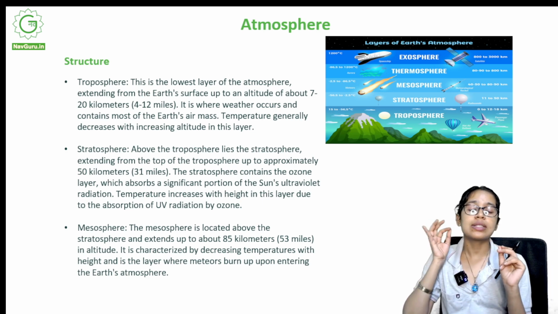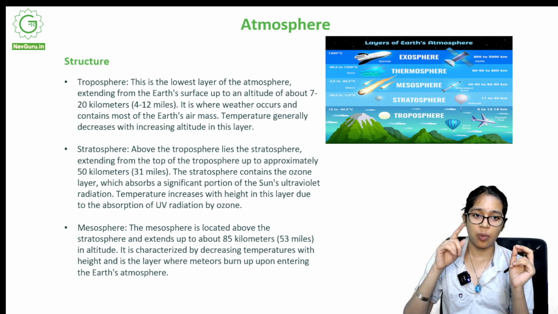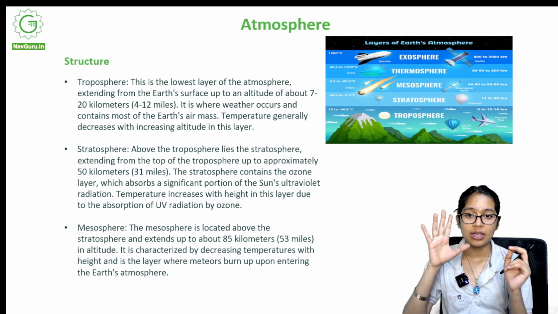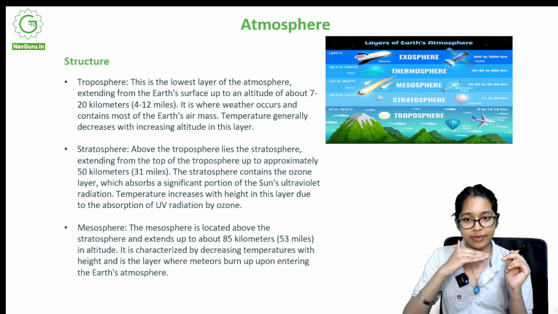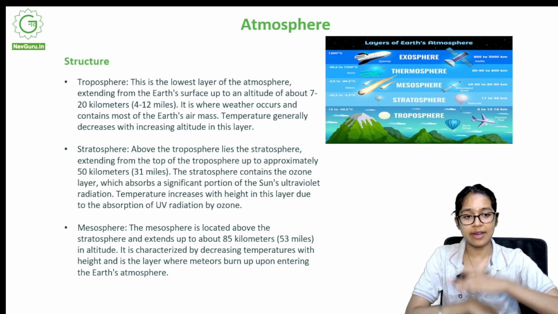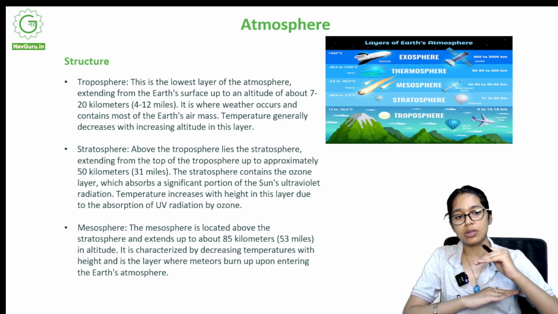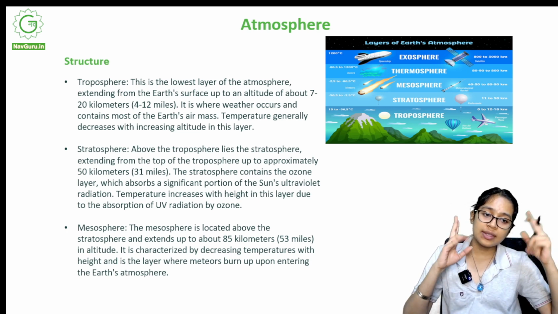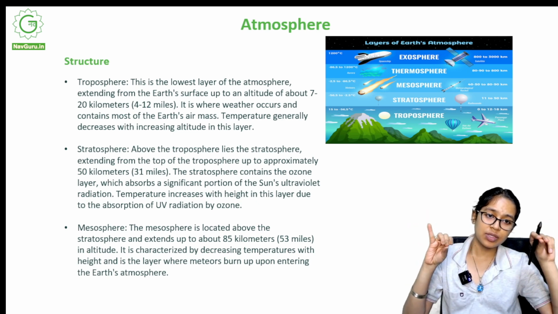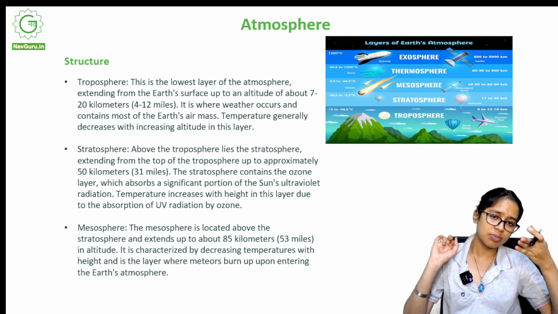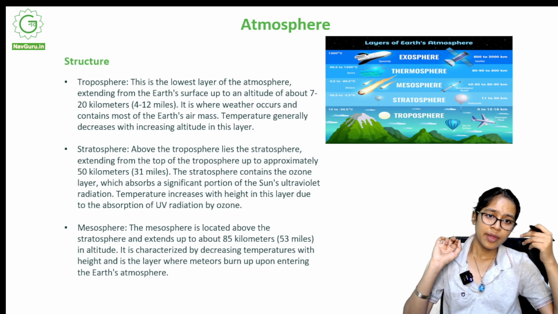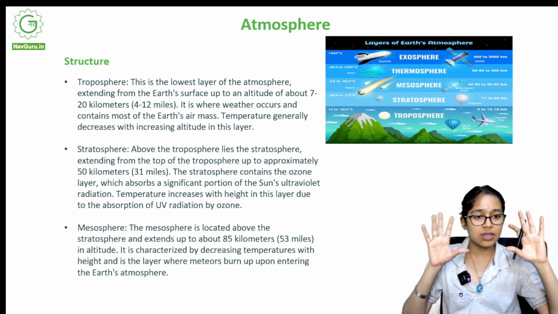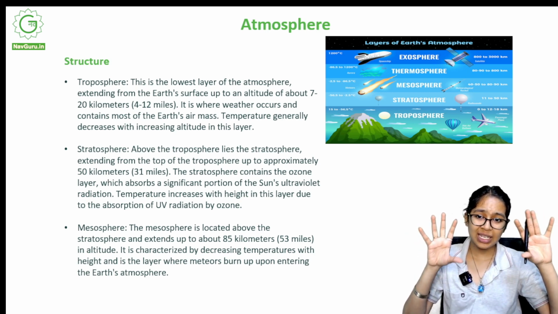Okay, so this is the lowest layer in the atmosphere. We have 1, 2, 3, 4, 5 layers. So the lowest layer is called the troposphere and it extends from 7 to 20 kilometers. Okay, keep in mind 7 to 20 kilometers, which is around 4 to 12 miles. And this is the region when we talk about weather. See, you can see a hot air balloon, you can see mountains, you can see an aeroplane flying there. So these are the things that exist in this layer.